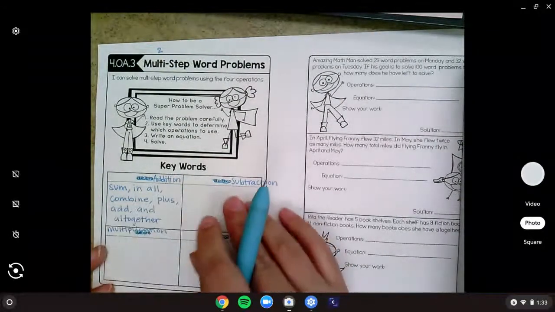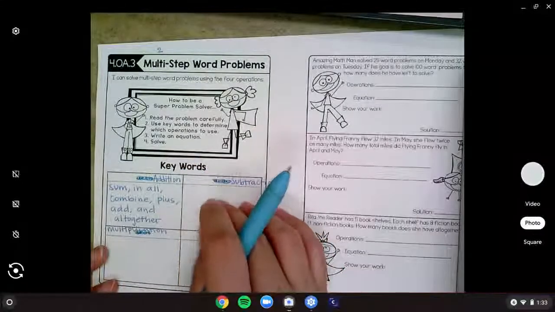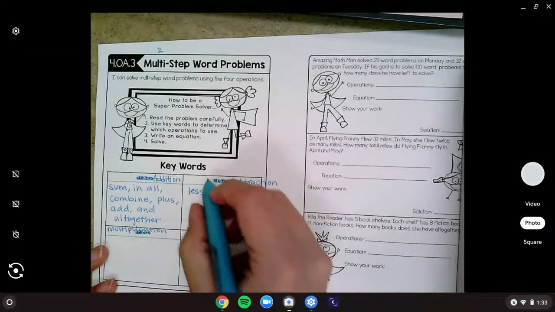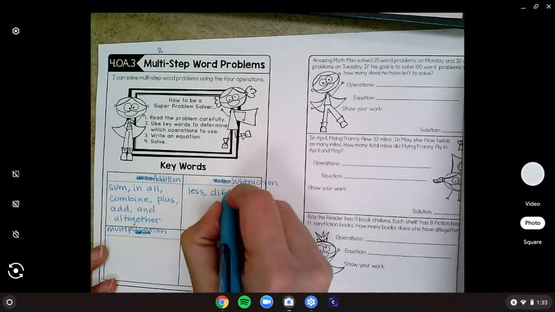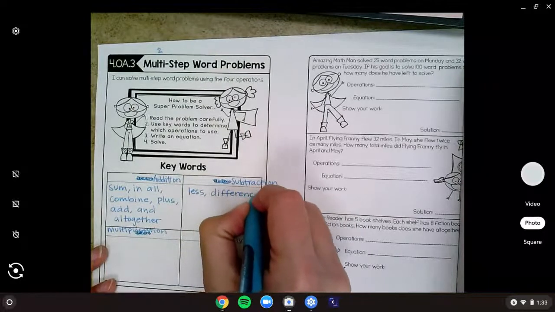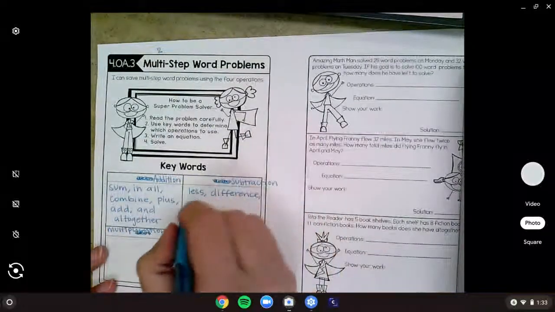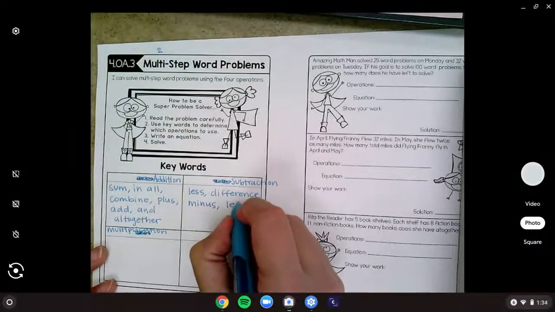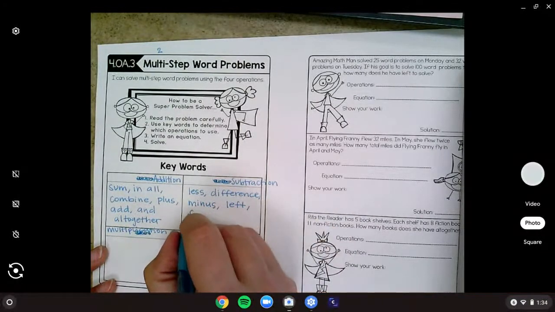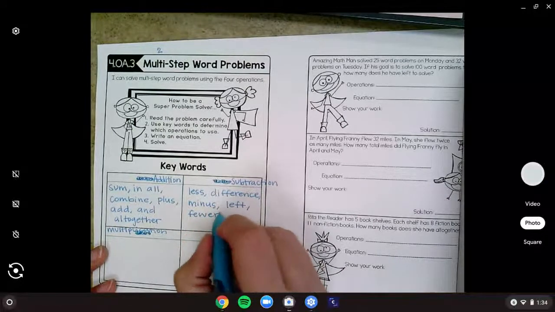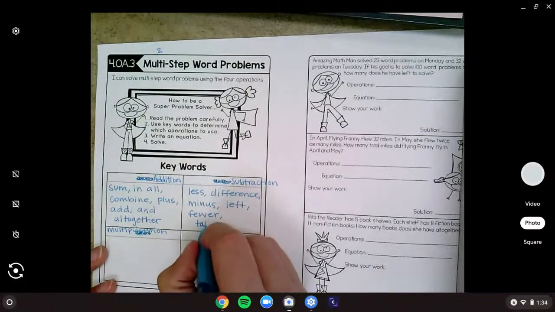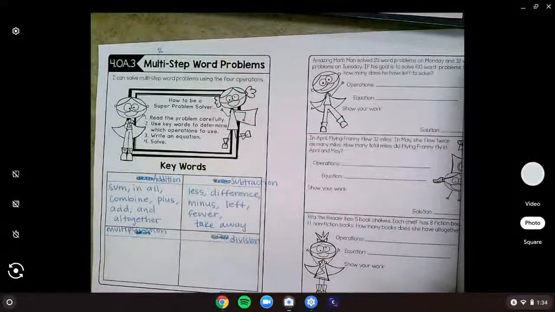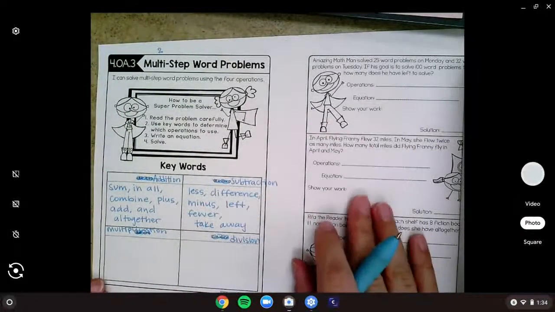Now let's think of the opposite. What would undo all of that? Well, you might see less. You might see difference. You might see minus. You might see left, fewer, or take away. Those are some of the key ones that we'll talk about and see most often.